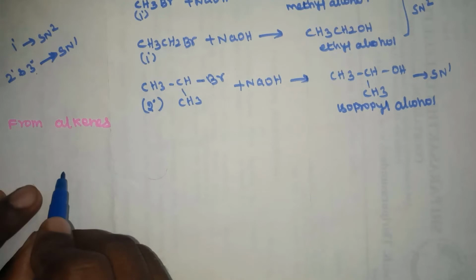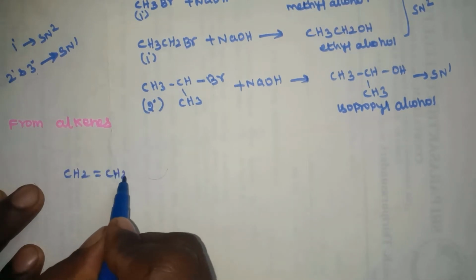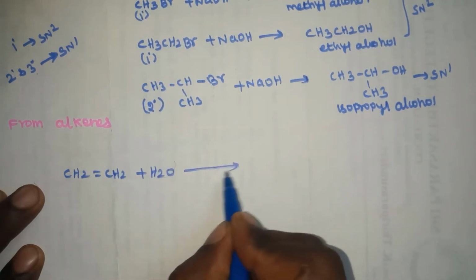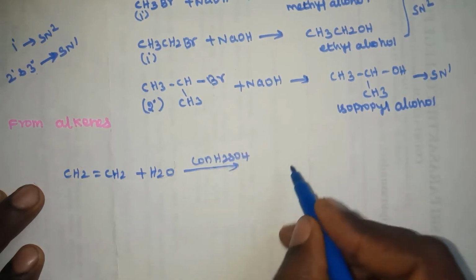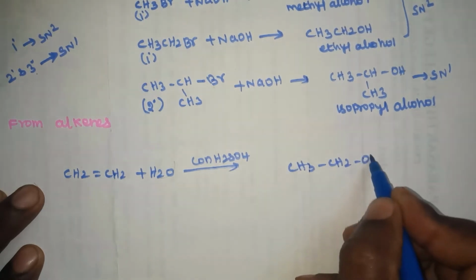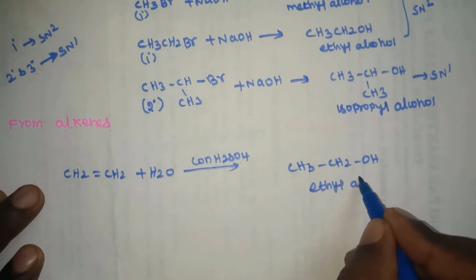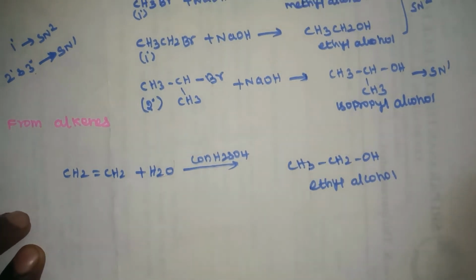From alkenes: when an alkene, for example CH2=CH2, ethylene, is added to water in the presence of concentrated sulfuric acid, it forms an alcohol, CH3CH2OH, ethyl alcohol. This addition reaction follows Markovnikov's rule.